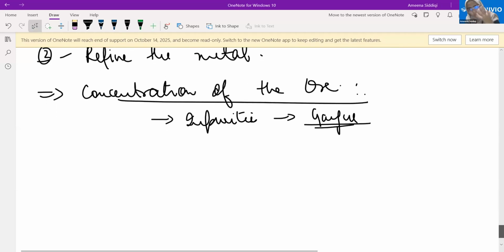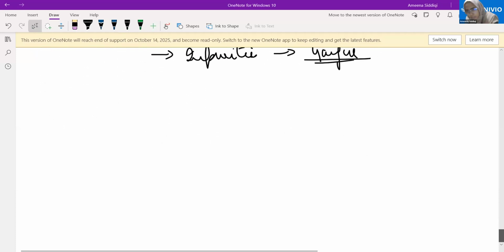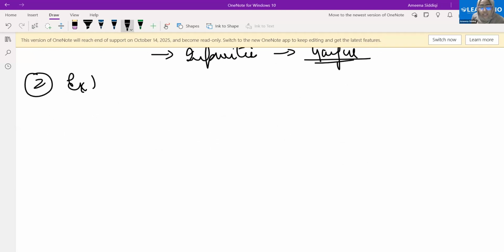Once we have concentrated the ore, we have the ore in which the metal is present. We need to extract the metal from that. Now the second step, that is the extraction. This is very important. Please pay attention. Extraction of metal from ore.